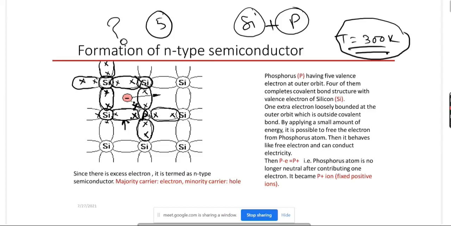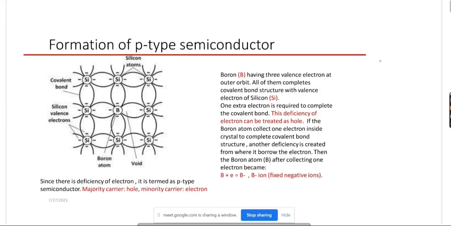So in this type of structure, where we are mixing phosphorus, we are getting some excess electrons. That's why the name of this type of semiconductor is N-type semiconductor. Take a look at the P-type semiconductor.